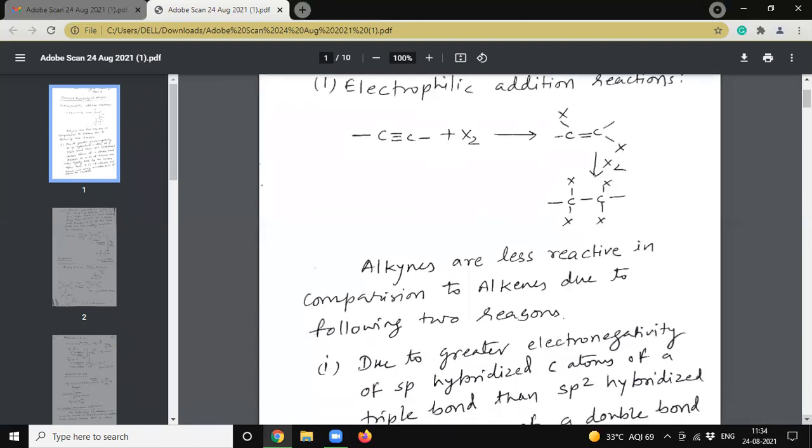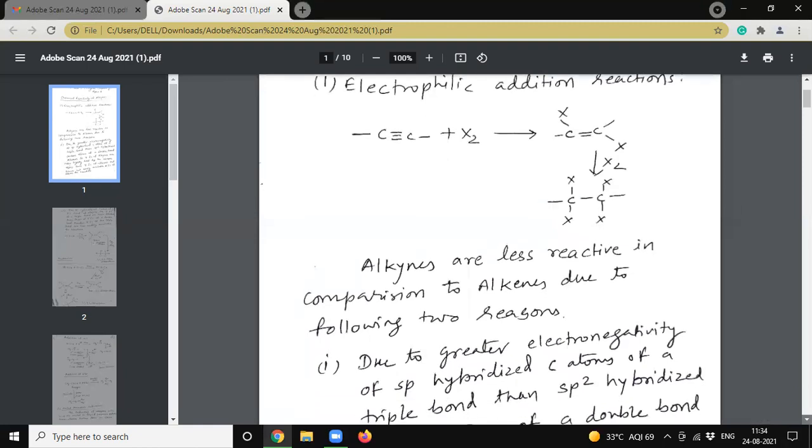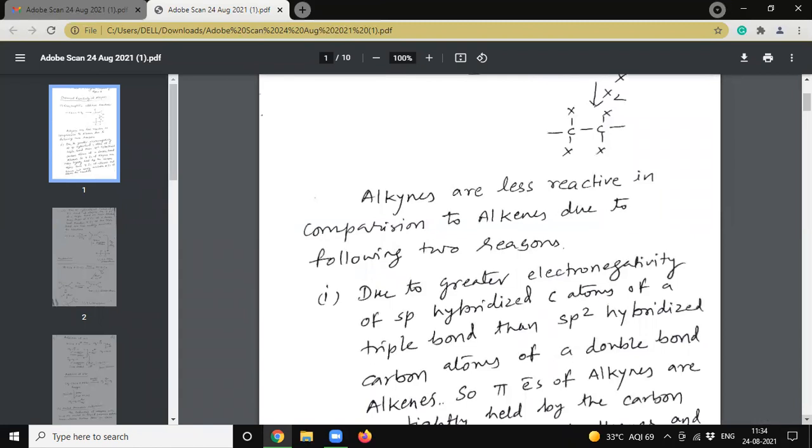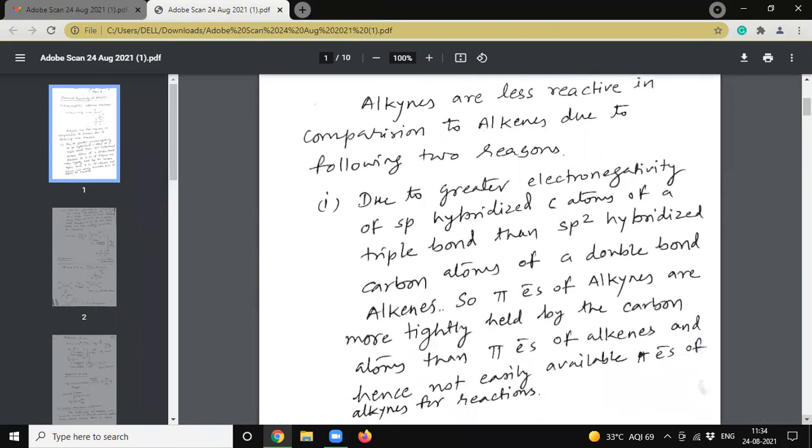Alkynes are less reactive in comparison to alkenes due to the following 2 reasons. Due to greater electronegativity of sp hybridized carbon atoms of a triple bond than sp2 hybridized carbon atoms of a double bond in alkenes, the pi electrons of alkynes are more tightly held by the carbon atoms than the pi electrons of alkenes, and hence the pi electrons of alkynes are not easily available for reactions.